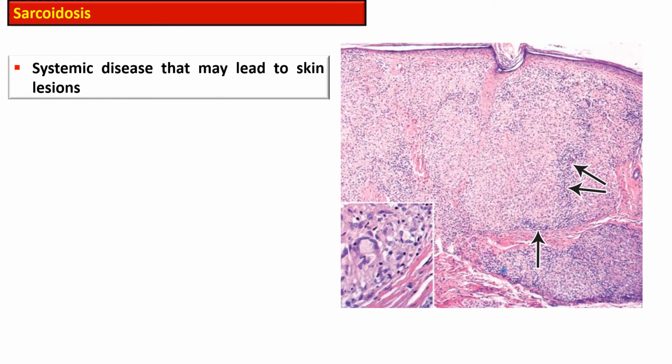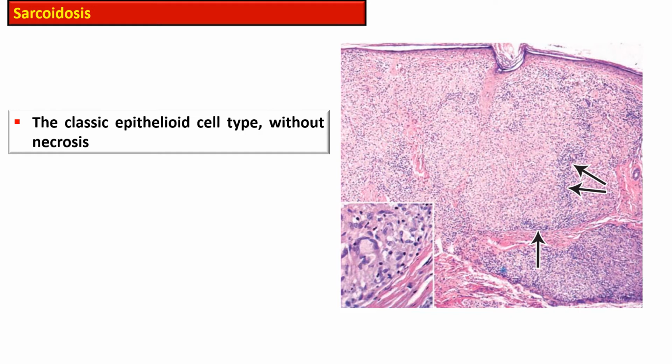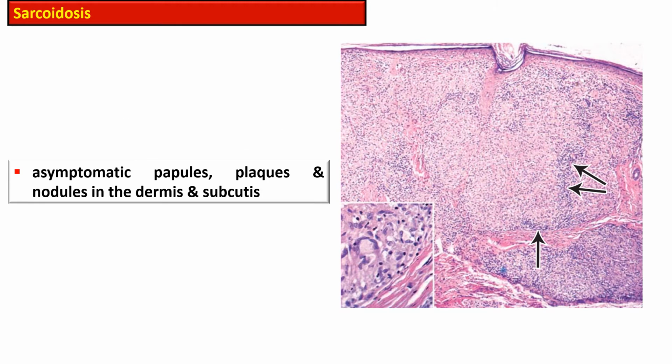Sarcoidosis is a systemic disease that may lead to skin lesions. This systemic disease is probably due to an immunologic cause, and there are classical epithelioid cells, present without any necrosis.